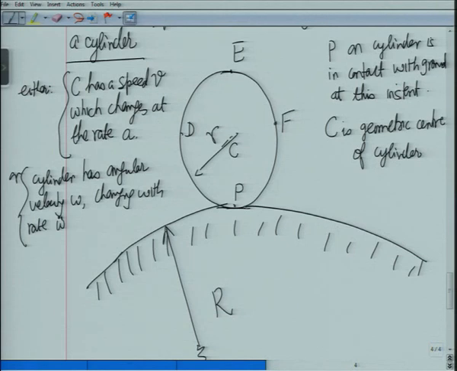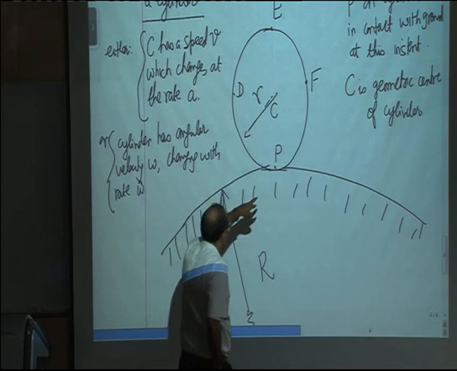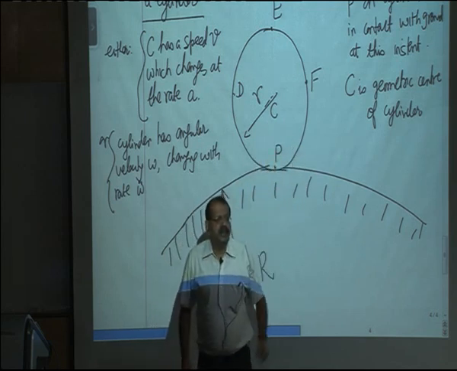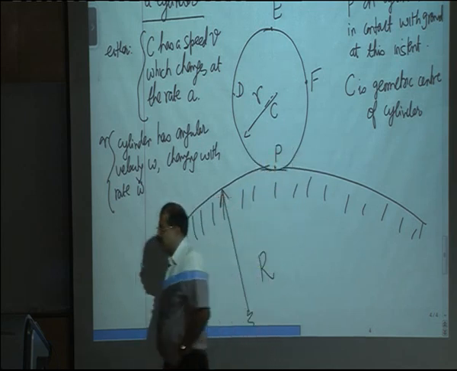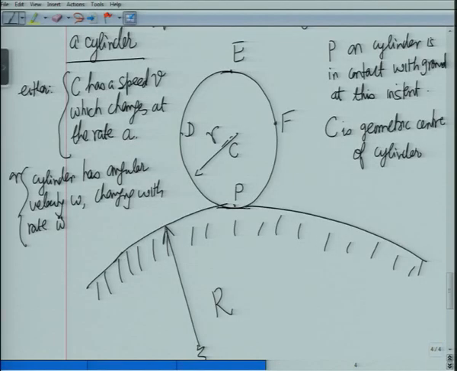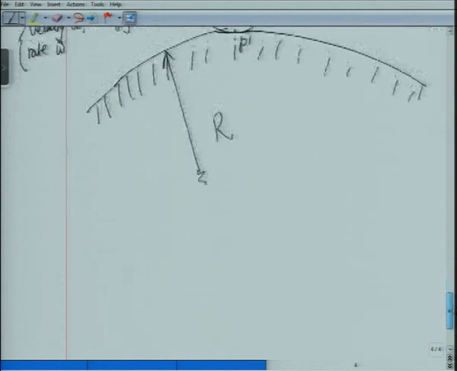Now from your knowledge, if this was a plain ground, what is the meaning of rolling without slip? That velocity of P is equal to the velocity of the point P prime on the ground, and if that is ground, that means it is 0.